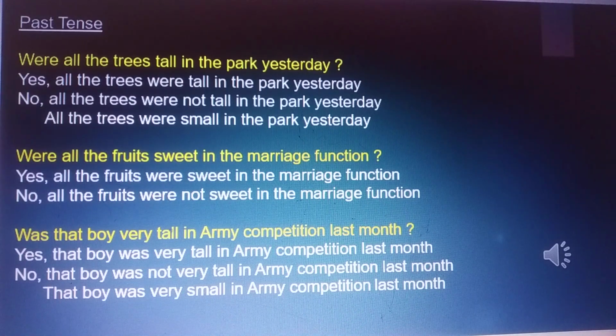Was that boy very tall in the army competition last month? Yes, that boy was very tall in the army competition last month. No, that boy was not very tall in the army competition last month. That boy was very small in the army competition last month.